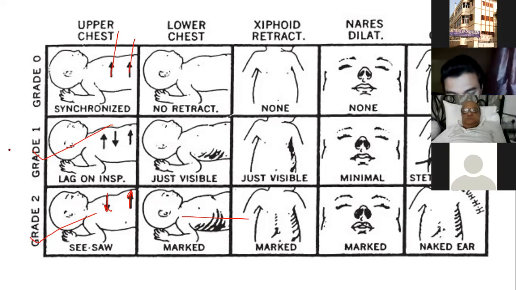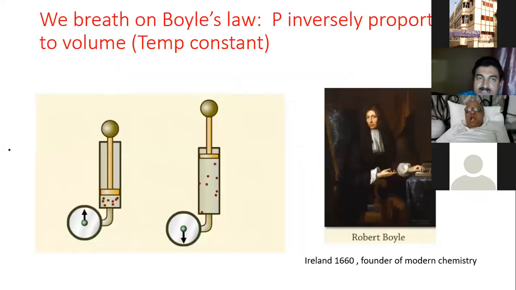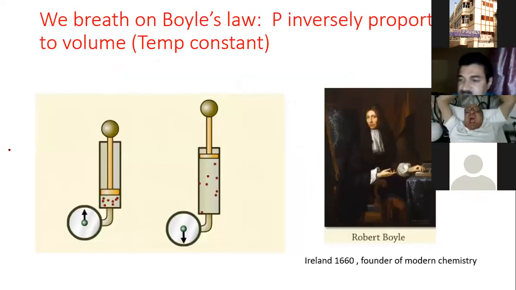So this is how your work of breathing will be less; we call it splinting. If you give immediate CPAP or positive pressure, the collapsing alveoli will be distended and your work done will be less. So this is the application of Boyle's law.